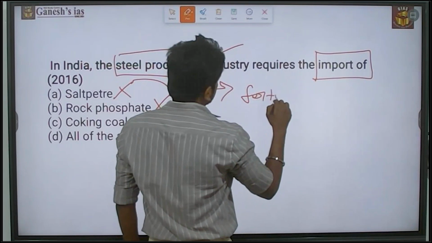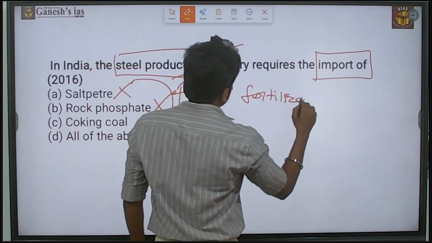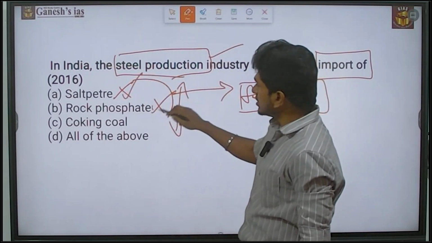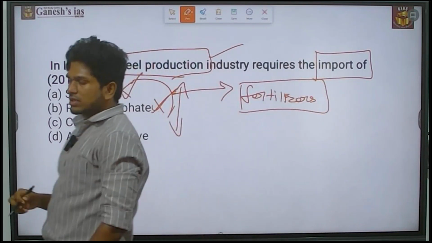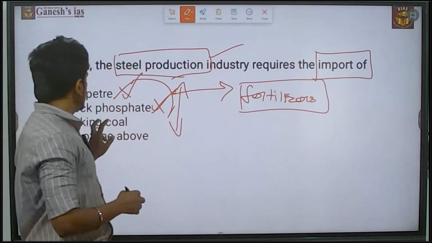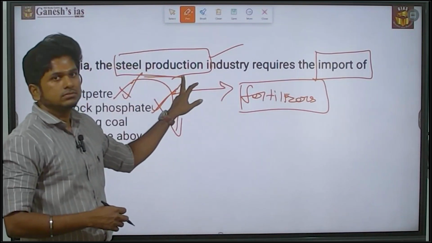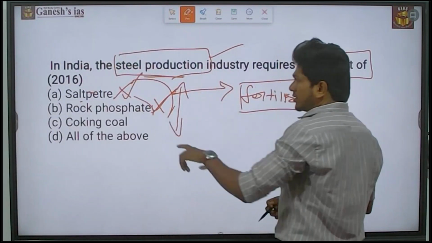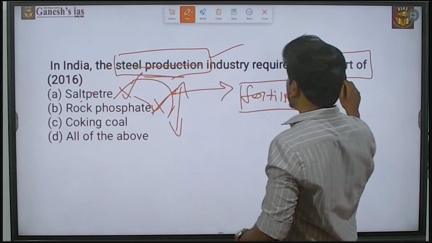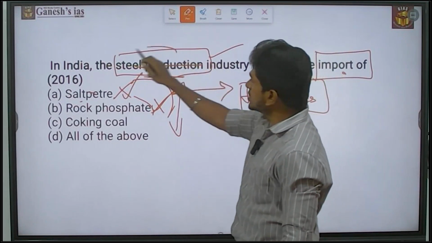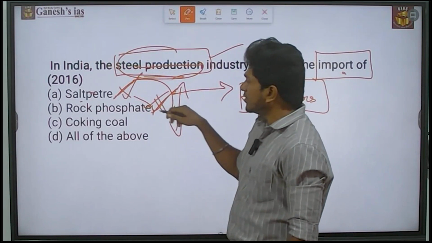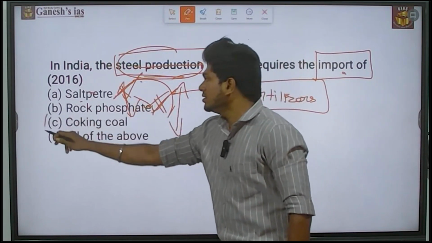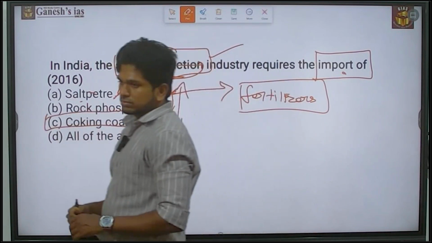fertilizers industry. Saltpeter and rock phosphate are both related to the fertilizers industry. That is not even connected to steel production. But saltpeter and rock phosphate, both of these things we are importing. So partially the statement is right, but when it comes to steel production, this is not related to steel production. So eliminate it. Then the answer is simply coking coal.